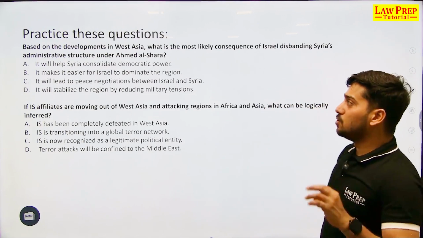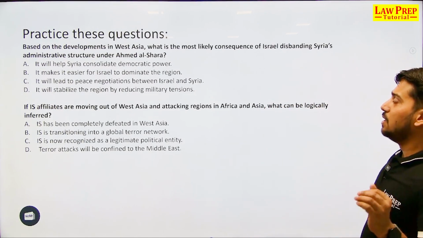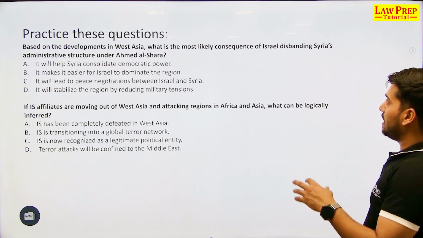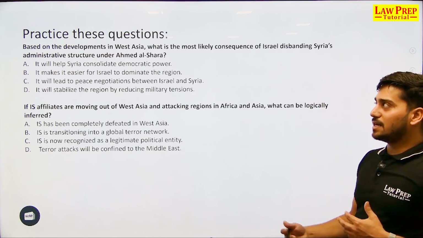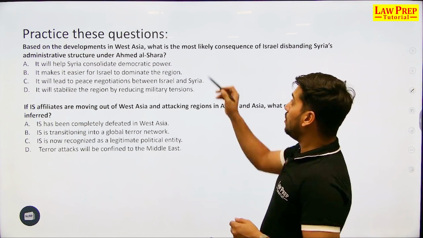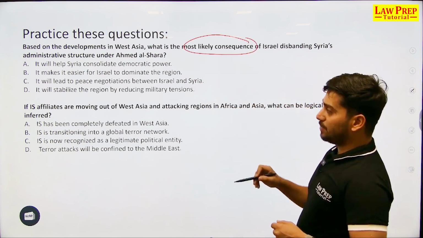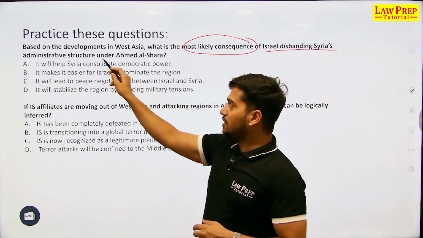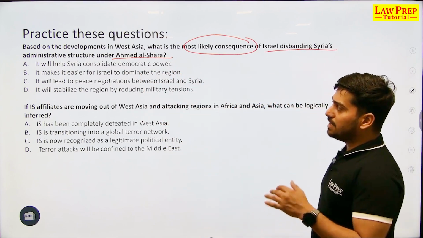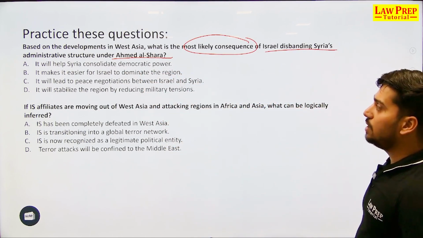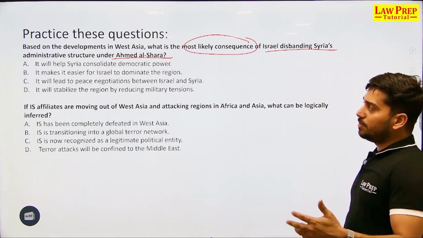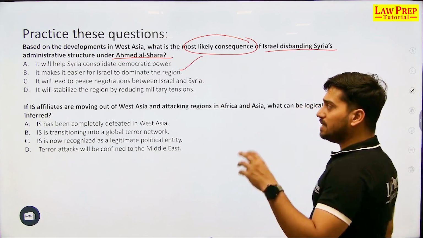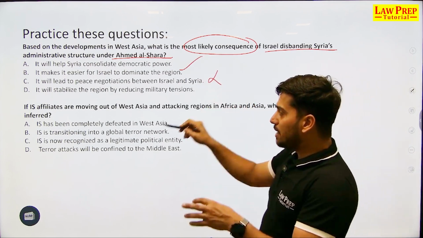So based on the developments in West Asia, what is the most likely consequence of Israel disbanding Syria's administrative structure under Ahmad al-Shara? It will help Syria consolidate democratic power? No. It makes it easier for Israel to dominate the region? Yes. It will lead to peace negotiations? No. It will stabilize the region? No.